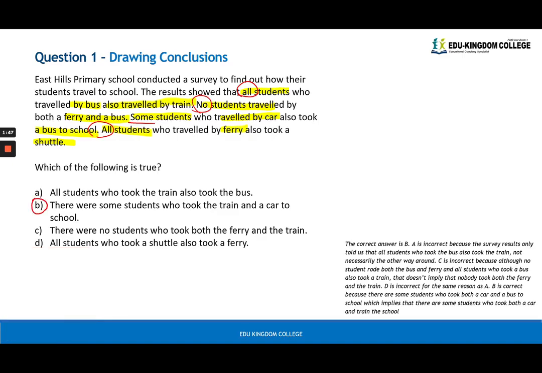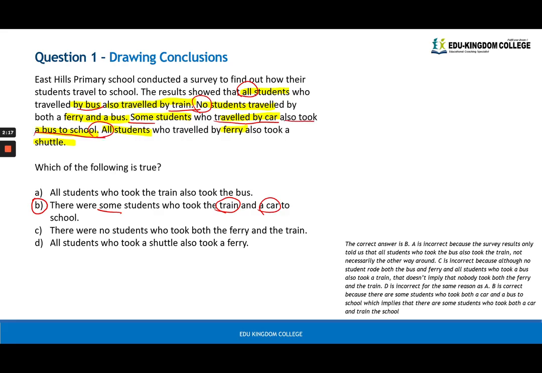And let's test it. There are some students who took the train and a car to school. The word here, some, gives us a bit of flexibility as to allowing this scenario to happen. So let's see if it could happen. We know that all students who traveled by bus traveled by train, and also some students who traveled by car also took a bus to school.